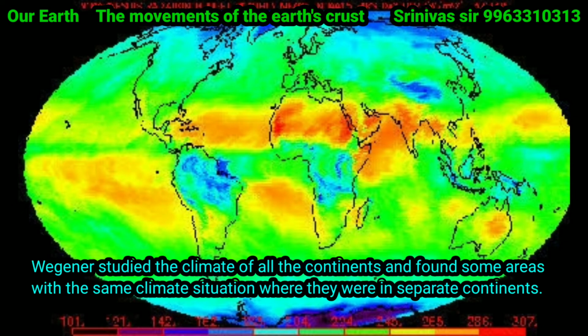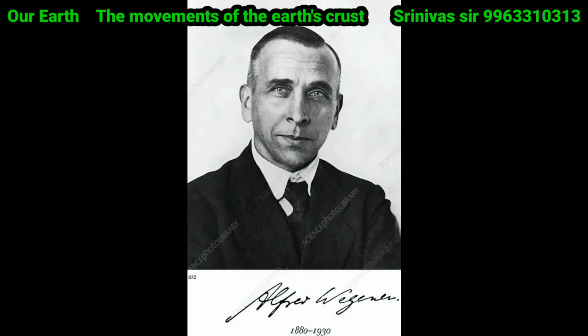Wegener, being a meteorologist, studied the climate of all the continents and found some areas with the same climate situation where they were in separate continents. So this was the fourth evidence. So by all these evidences, Alfred Wegener propounded the continental drift theory.